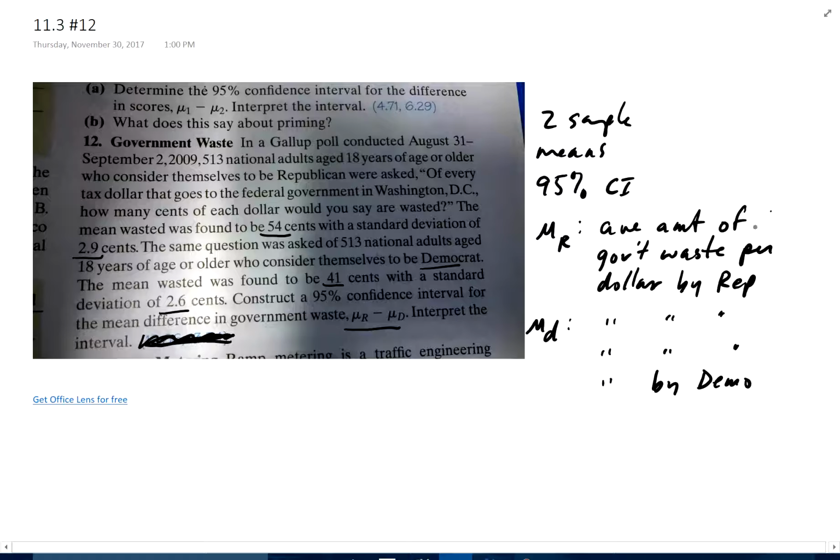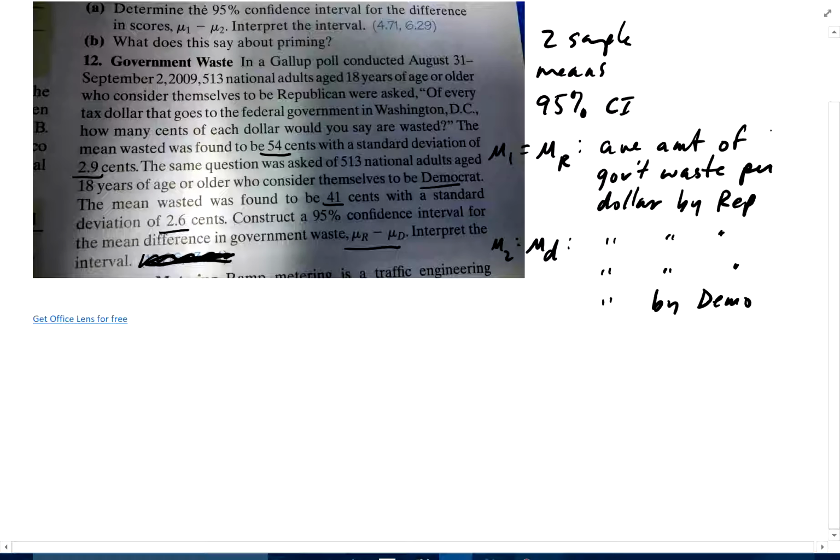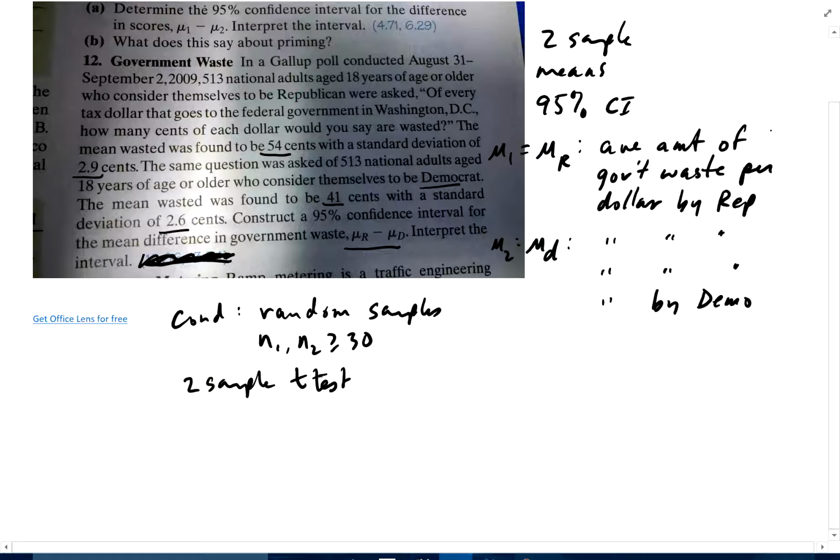Okay. Now, for my calculations, I'm going to call this mu1 and this mu2 because when I put it in my calculator, I have mu1 and mu2. Okay, so conditions. Random samples. N1 and N2 are both bigger than or equal to 30. So it's okay to do my two sample t-test.